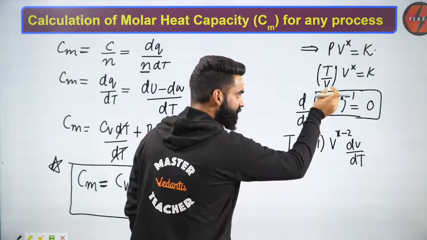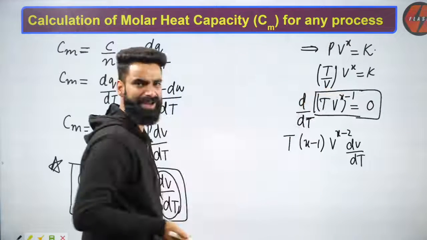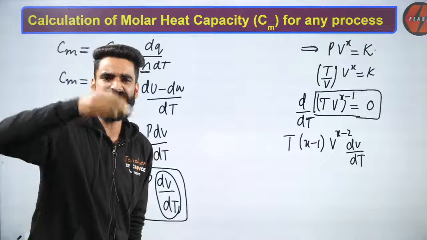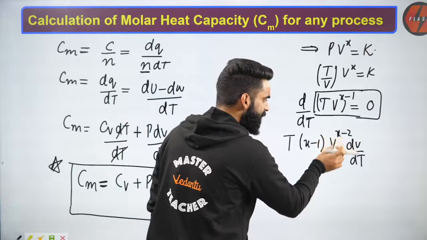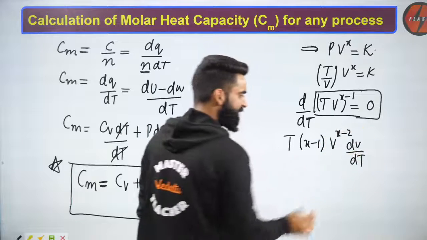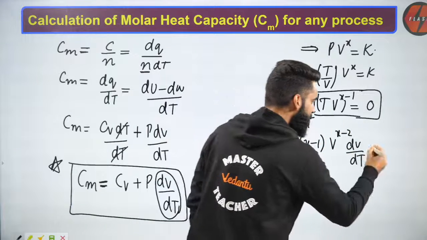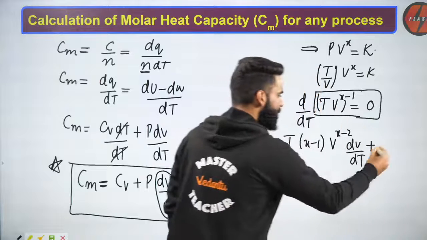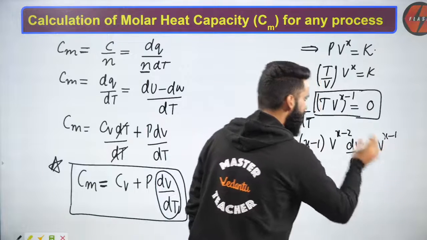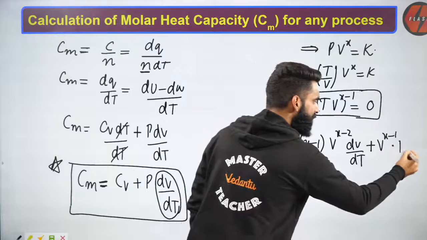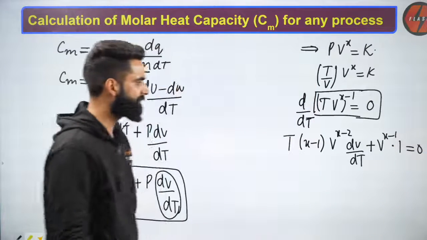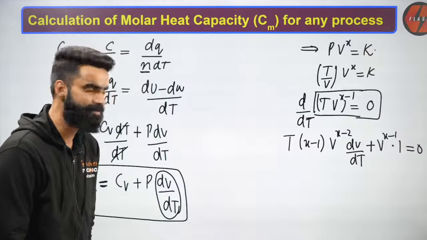I have done the differentiation of V to the power X minus 1, right? And for X to the power N, differentiation is N X to the power N minus 1. That's what we do, yes? So I did the differentiation, V to the power X minus 2, and it becomes dV upon dt. Now I'm going to keep V to the power X minus 1 as such. I'll do the differentiation of temperature. dt upon dt is 1. So it becomes simply 1 is equal to 0. Yes? I got something like this.